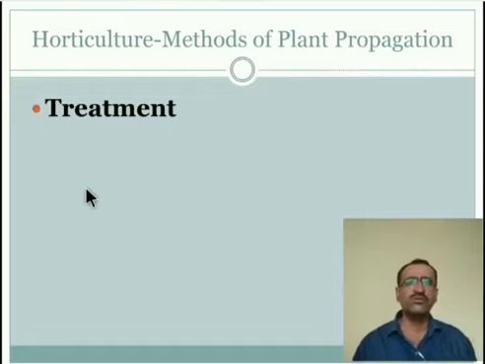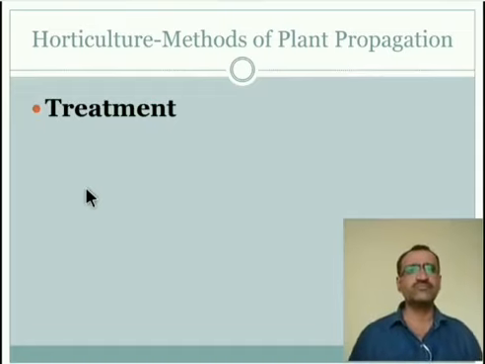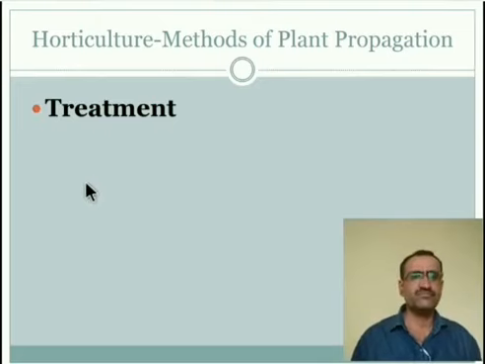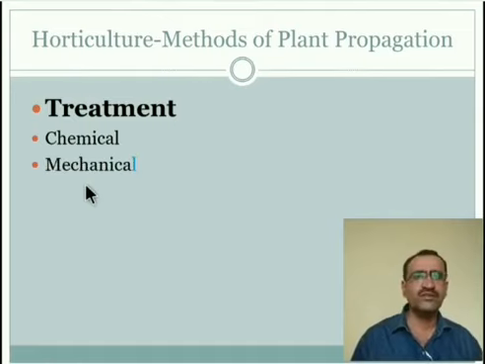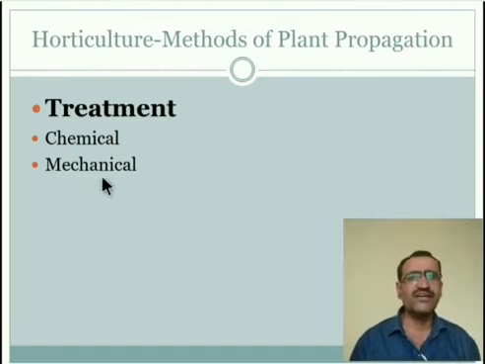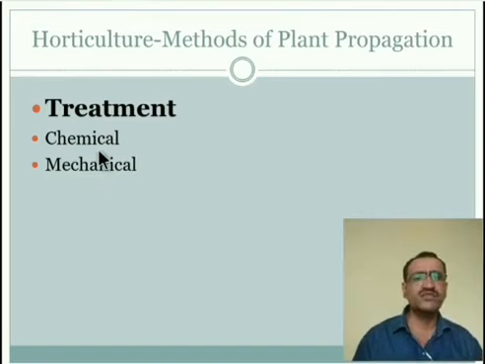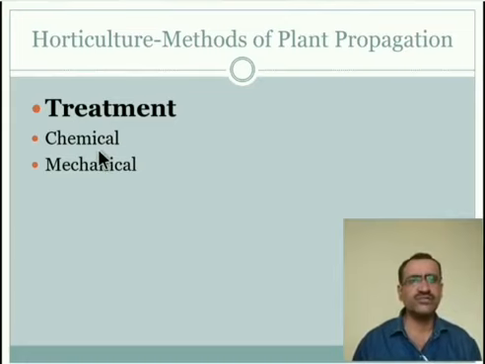For which treatments they are used to increase the seed viability, the first one is the chemical treatment and the second one is the mechanical treatment. The chemical treatment is also known as acid scarification, the use of acid. The purpose is to modify the hard or impermeable seed covering.